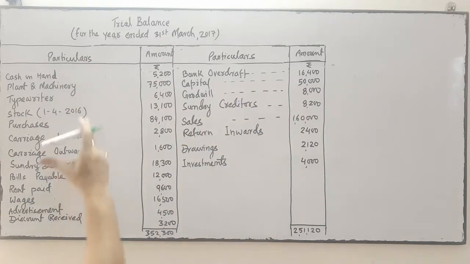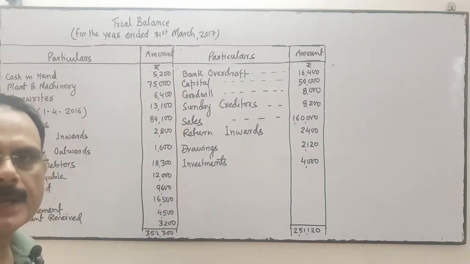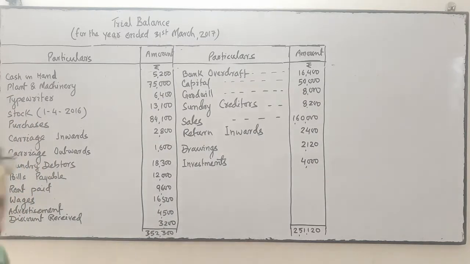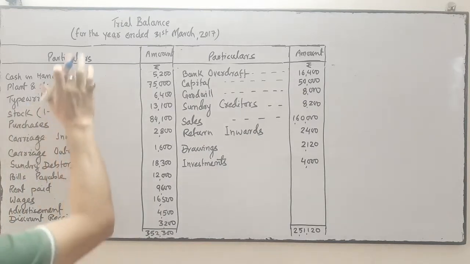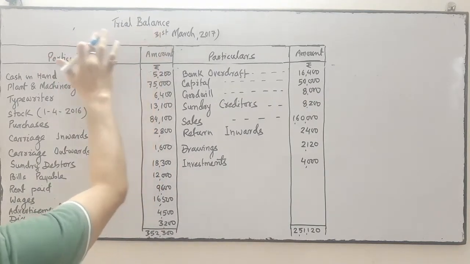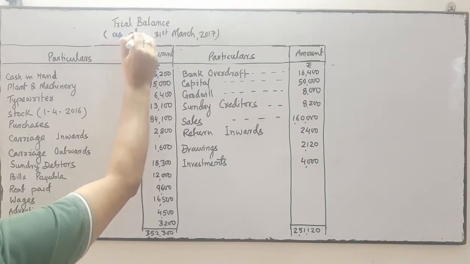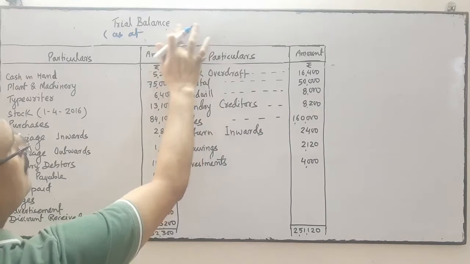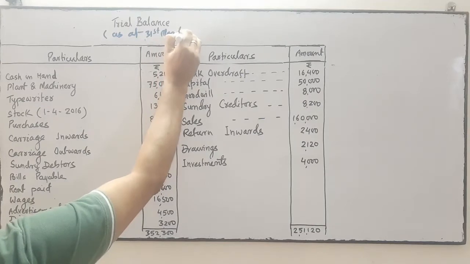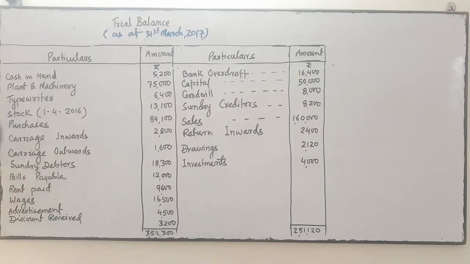Now what we do? First mistake is this: for the year ended. A trial balance is prepared on a particular date, not for the year ended, not for a period. Trial balance is always prepared on a particular date. So this should be, I am going to redraft, as at 31st March 2017. So this is the one mistake we have detected.